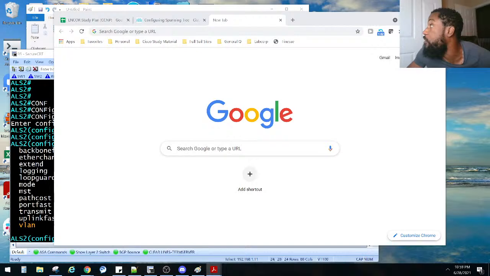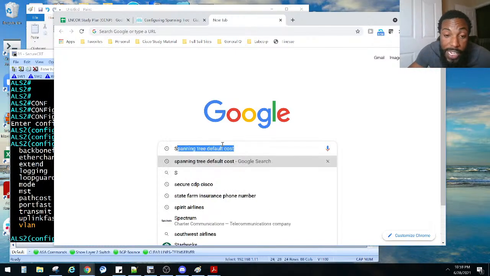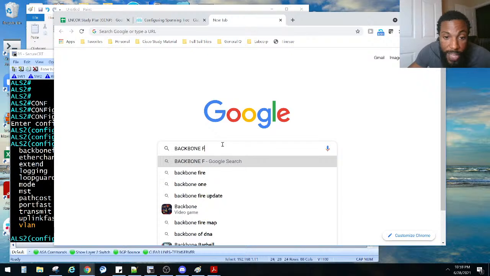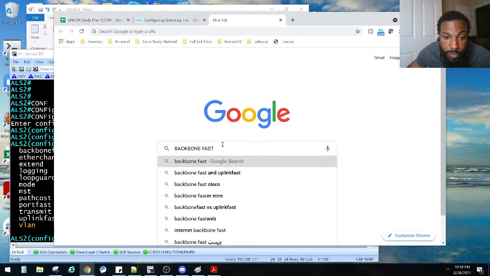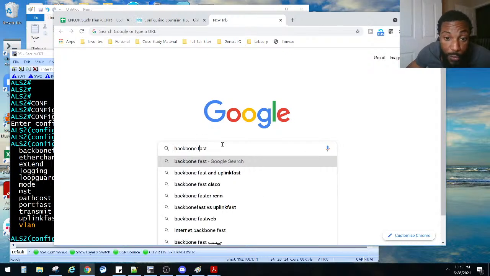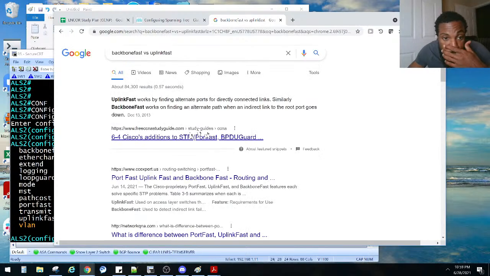Yes, I am Googling on a live stream, but like I said, as y'all can see, I had to Google something and found out there was a bug in IOS, right? So let's just look up BackboneFast real quick. Now there is a difference between BackboneFast and UplinkFast, which I believe is the other feature we have to do. BackboneFast versus UplinkFast.